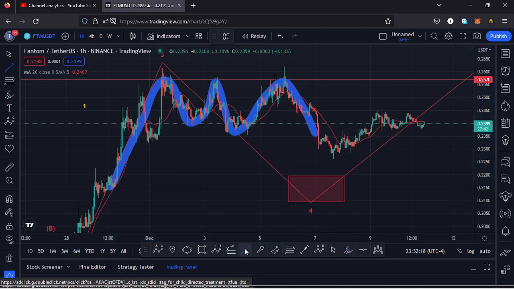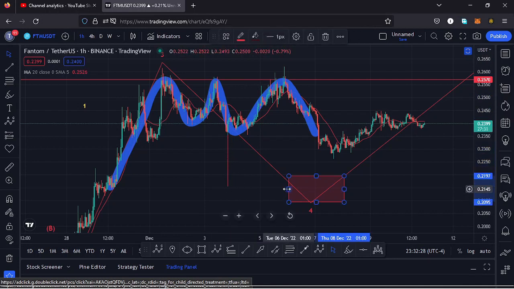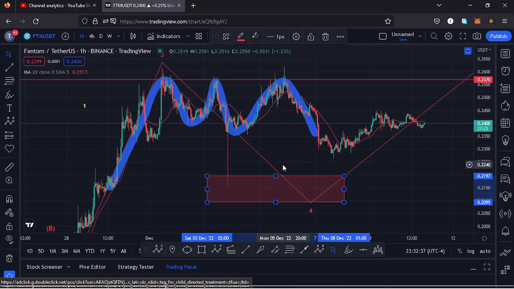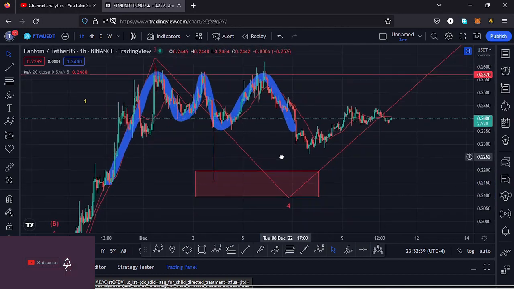This is a chart pattern that normally breaks to the lower side, having the minimum target area of the breakout as the height between the tops and the neckline. I can get that height, then place it below the neckline, and that perfectly gives me a minimum target area back to around the $0.2157 mark, which perfectly lies within this target area that I have sketched out as a minimum retracement area to the lower side in the formation of that wave 4.